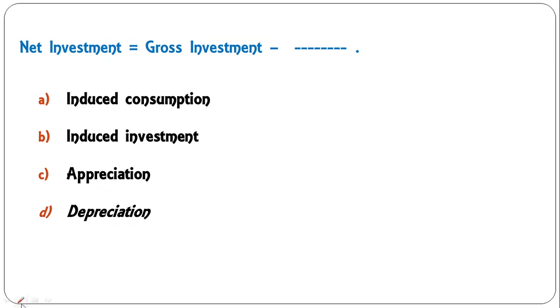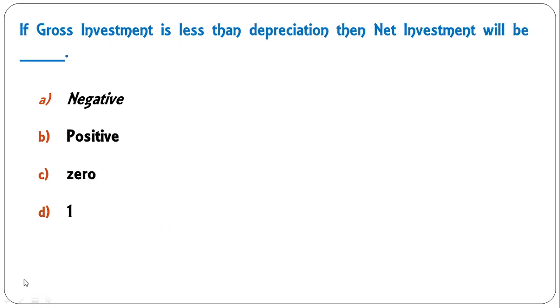Net investment is equal to gross investment plus depreciation. So here D is the correct answer. Then if gross investment is less than depreciation, then net investment will be dash: negative, positive, 0, 1. As you have just seen in the formula, when gross investment is less than depreciation, net investment will be negative, because net investment is equal to gross investment minus depreciation. Depreciation here is more, gross investment is less, so the value of net investment will be negative. So A is the correct answer.